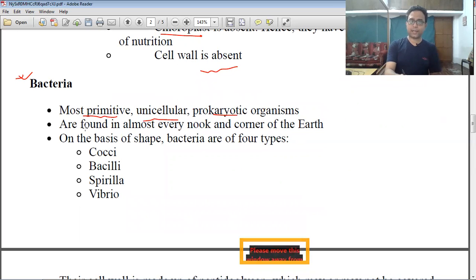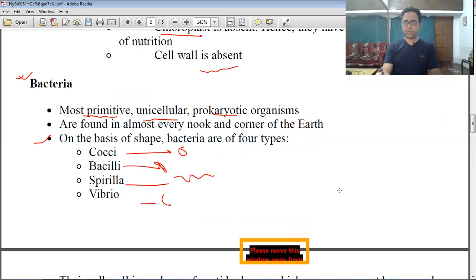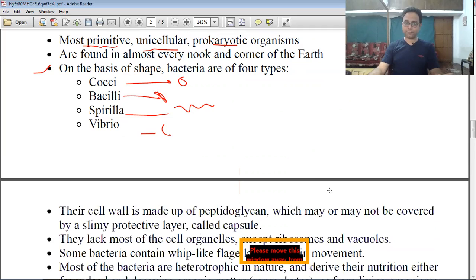Now we classify bacteria according to their shape. Bacteria have different shapes, like cocci, which have a circular shape. Bacillus is a rod-shaped structure. Spirillum has a spiral-like structure. Vibrio is a comma-like structure. So we classify bacteria according to their different shapes.